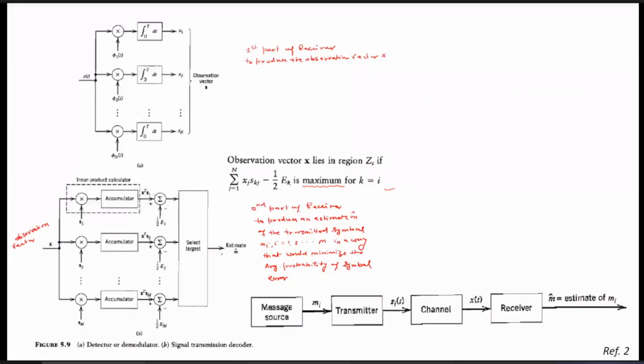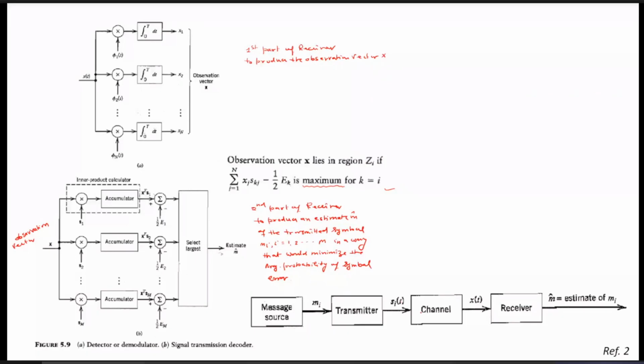So this block diagram is nothing but the correlator receiver. Why is it called a correlator receiver? Because it uses multipliers and integrators. I have already used this terminology many times earlier, and now we are going to study the correlator receiver in detail. So you can consider this block diagram we considered at the start of our discussions. That is, this is the message source mi, and mi has been transmitted from the transmitter in the form of si.